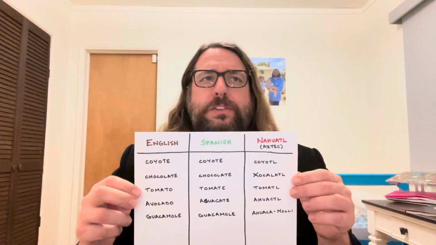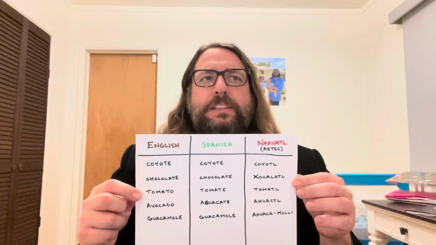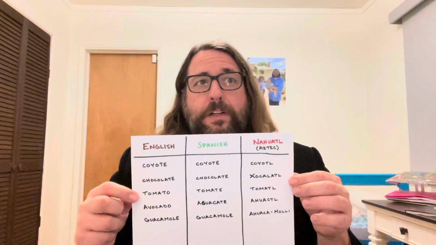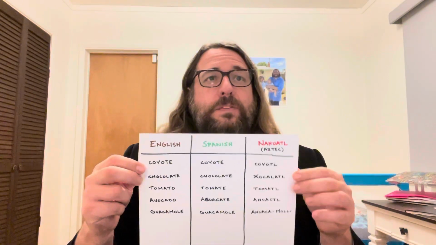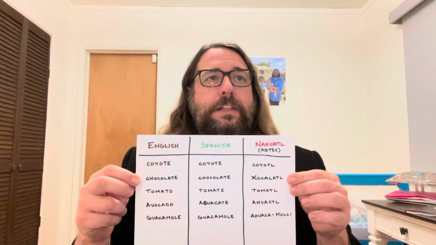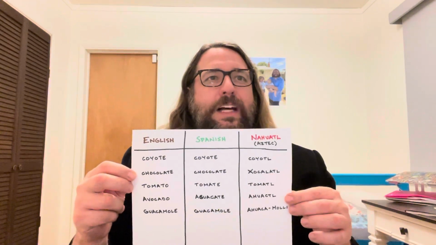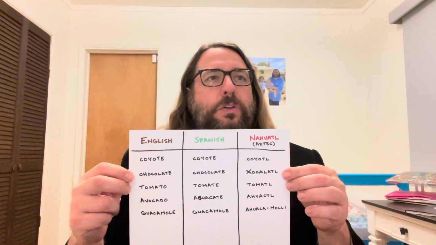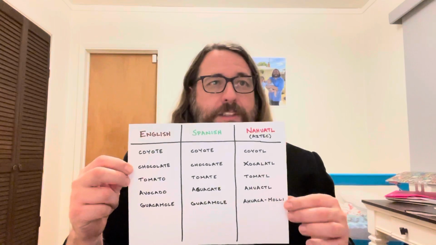However, unless you also speak Nahuatl, the language of the Aztecs, you might not have realized that some of the words in Spanish have historically been borrowed from Nahuatl. For example, the Spanish word coyote comes from the Nahuatl word coyotel, and chocolate, tomate, and aguacate come from Nahuatl words chocolatl, tomatl, aguacatl, respectively.